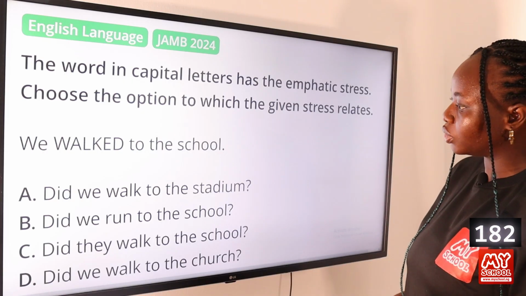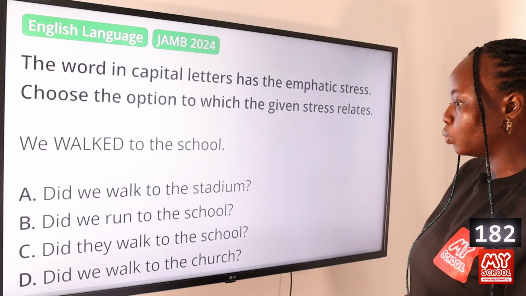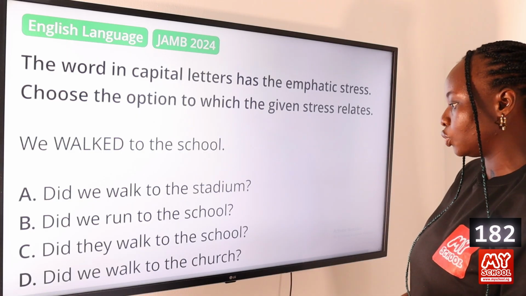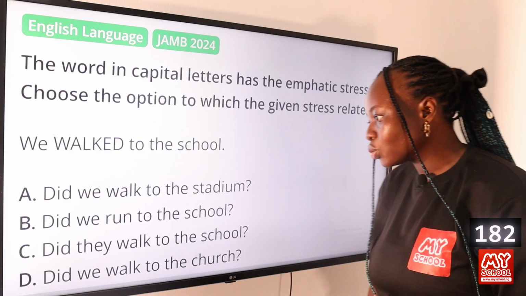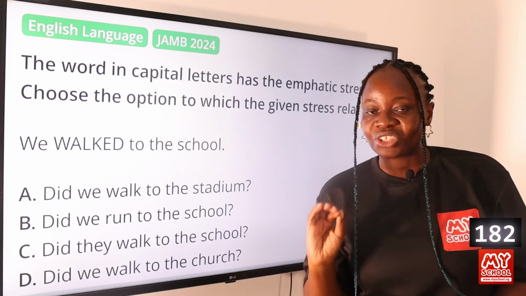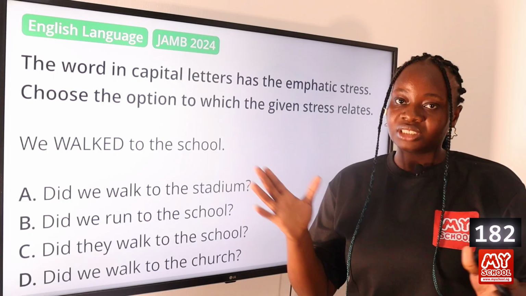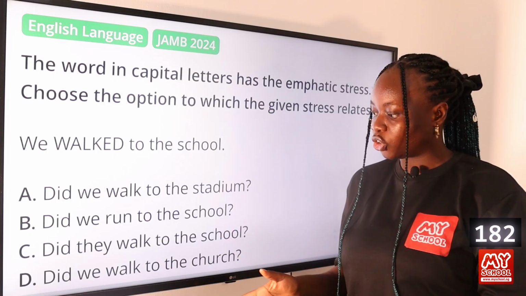Option A, did we walk to the stadium? B, did we run to the school? C, did they walk to the school? And D, did we walk to the church? So the answer to this question is option B, did we run to the school? Remember that emphatic stress is the placement of greater stress on a particular word in an utterance. This is done for emphasis or for clarification.